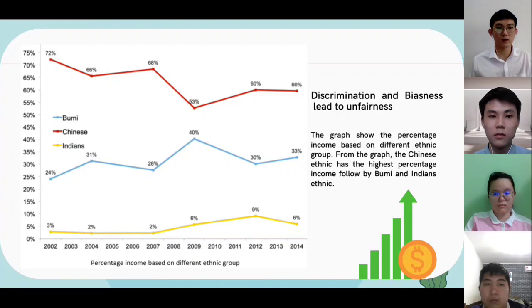So this graph brings up the meaning that discrimination and bias can lead to unfairness. That's all for my part, and the next part will be presented by Wai Kang. Thank you.